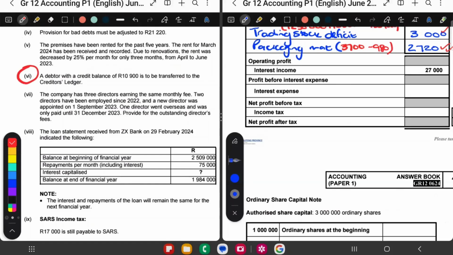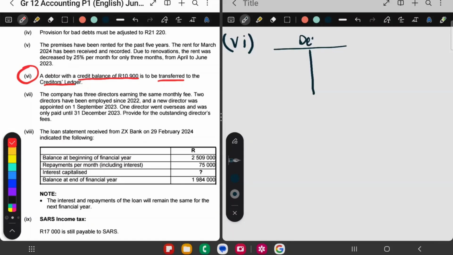Adjustment number 6 says a debtor with a credit balance of 10,900 is to be transferred to the creditor's ledger. So we have to transfer this balance. So let's go to our note. So let's say you have a debtor. A debtor is a plus and a minus because it's an asset.